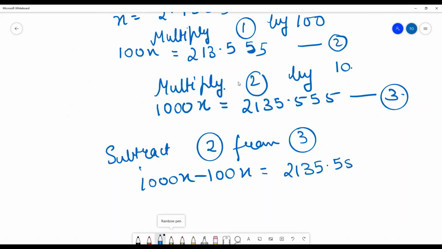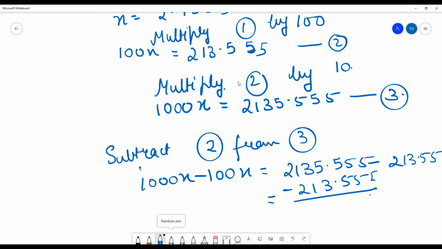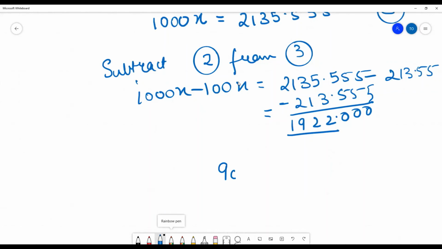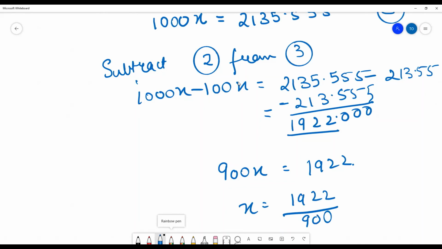Yes, ma'am. So you have to do like this. Don't do it in a panic. Don't be in a hurry. Try to first of all judge how many numbers are there in the bar. So now you can do like this. So you have what number? 1922. So you have 1000x minus 100x, that is 900x, is equal to 1922. And you will have x as 1922 upon 900. This you can further simplify, this is 2 9s are 18.